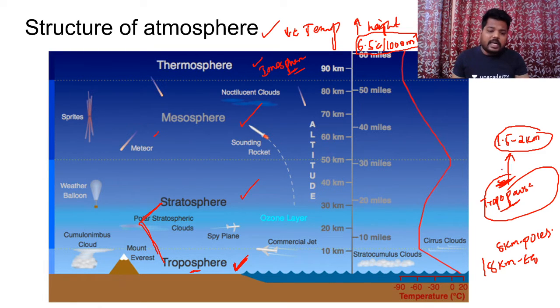And if you see, when we enter into stratosphere, temperature doesn't decrease with altitude, rather temperature starts increasing with altitude. The reason behind it is, in the stratosphere we have the presence of the ozone layer. Ozone is a typical gas, a triatomic form of oxygen.